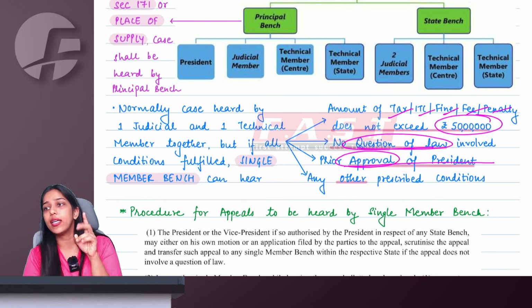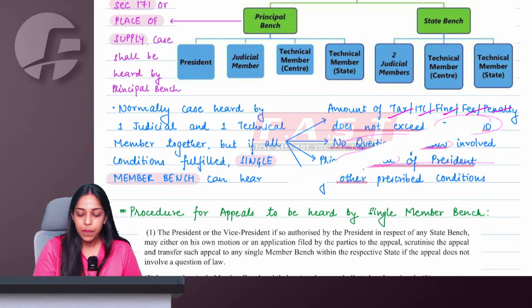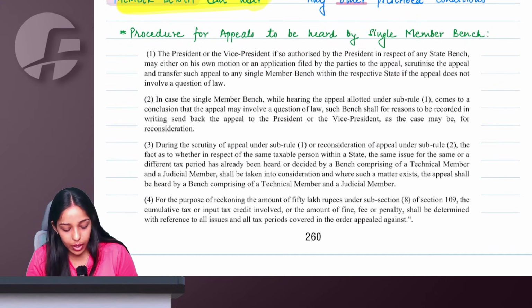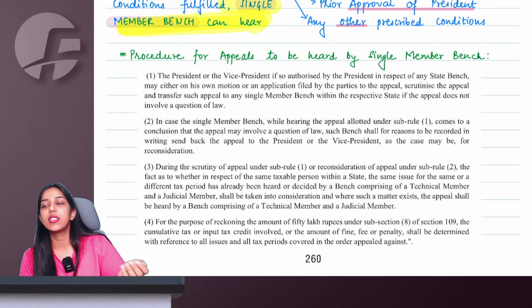Normally, one technical, one judicial, two members. But if all these conditions are satisfied, then even a single member bench can hear. Now, the procedure that has to be followed when the case is being heard by a single member bench is what they have explained here via an amendment.